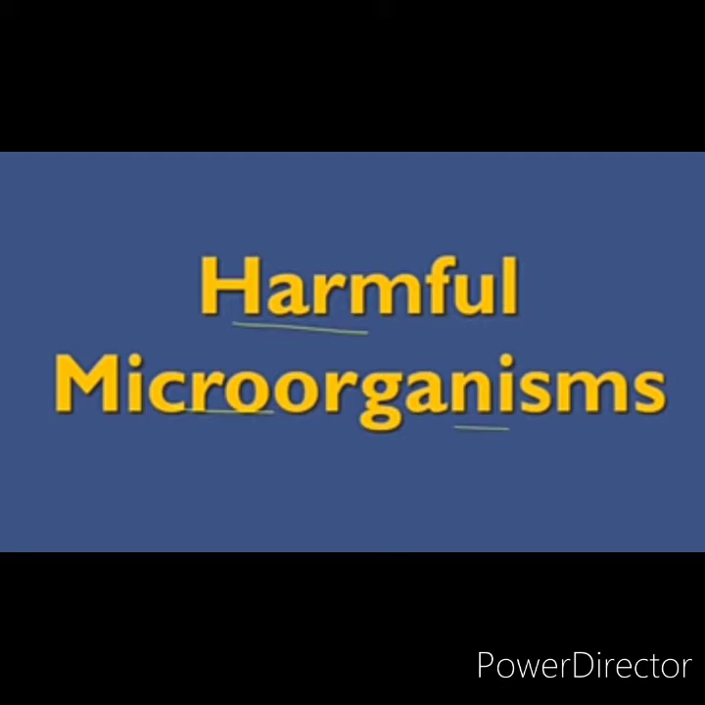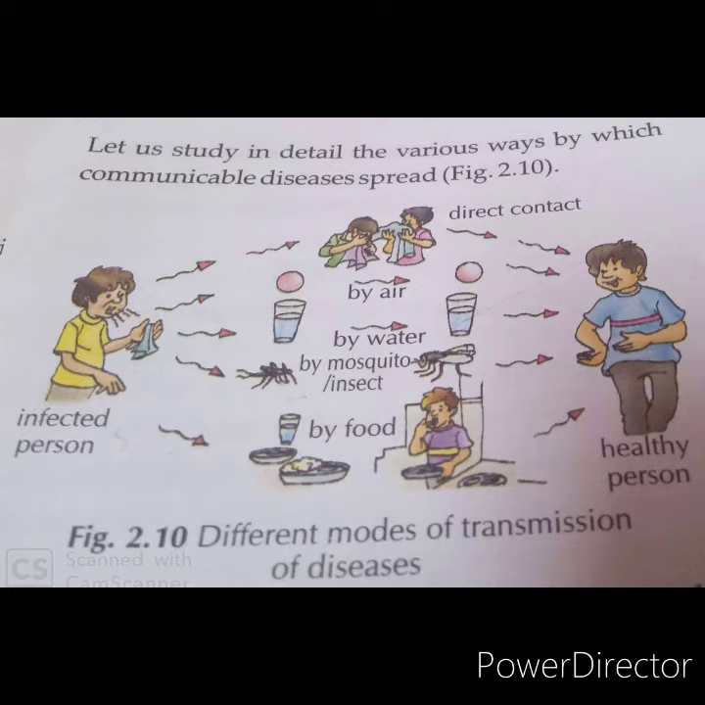So microorganisms are harmful in many ways. Some of them cause disease in human beings, plants and animals. Such disease-causing microorganisms are called pathogens. Here in this slide you can see different modes of transmission of disease, or the different ways by which an infected person gives his disease to a healthy person. It could be by direct contact, by air, by water, by insect or mosquito, or by the food which we are having.